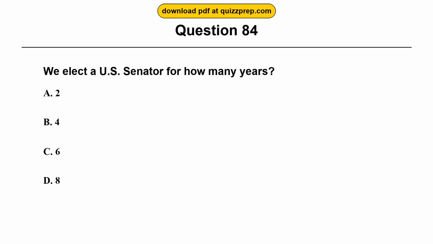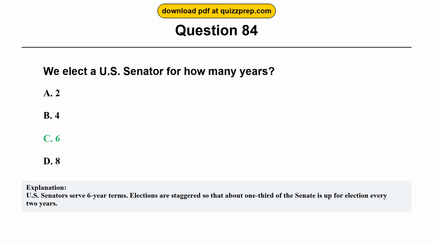Question 84. We elect a U.S. Senator for how many years? Option A, 2. Option B, 4. Option C, 6. Option D, 8. The correct answer is option C, 6. U.S. senators serve 6-year terms. Elections are staggered so that about 1/3 of the Senate is up for election every 2 years.